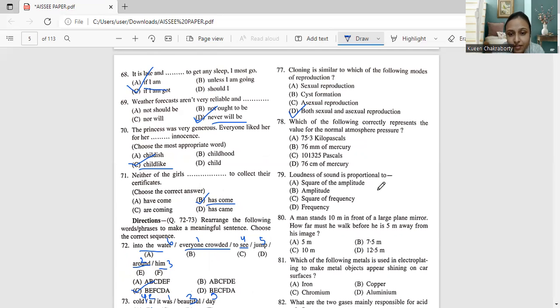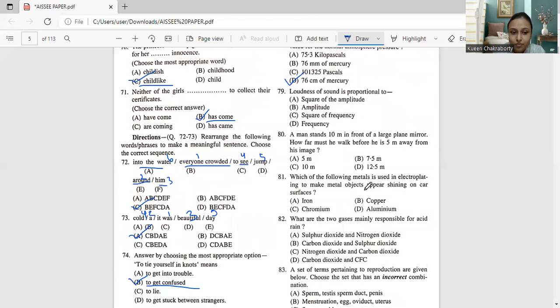Moving on to question number 78. Which of the following correctly represents the value for the normal atmospheric pressure? 75.3 kilopascals, 76 mm of mercury, 101325 pascals, 76 centimeters of mercury. Now this question was given to confuse you between 76 mm and cm of mercury. We all remember it's 76, but is it mm or cm? The correct answer is 76 cm of mercury, not mm.